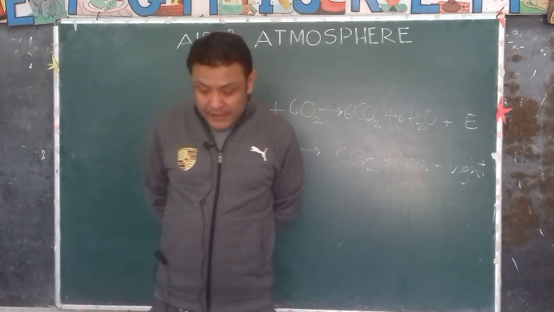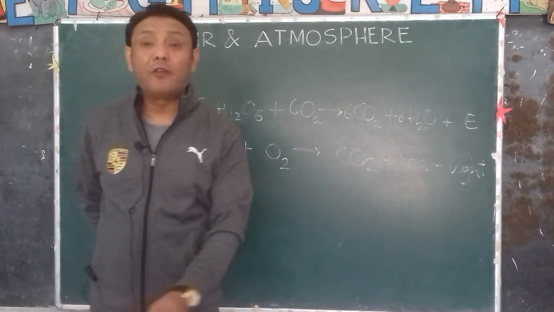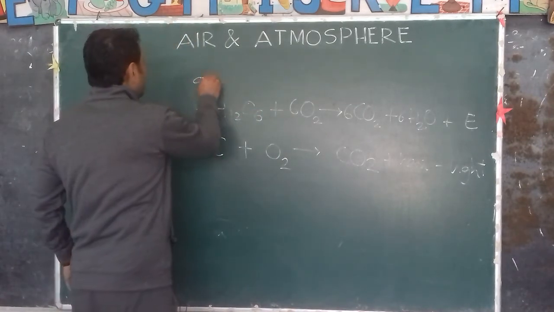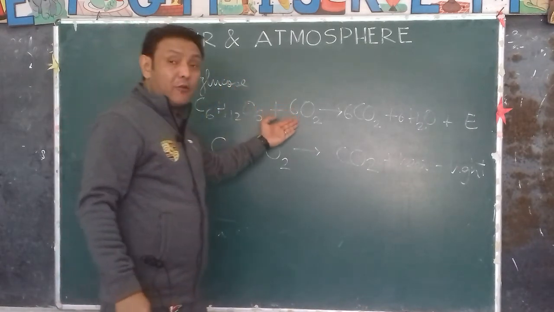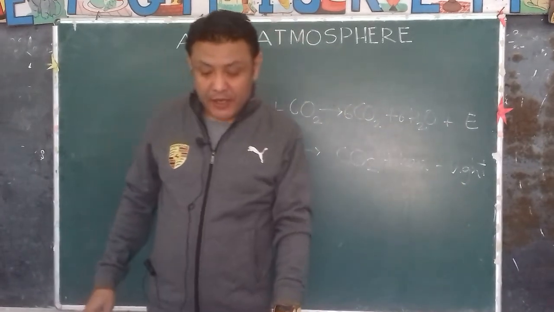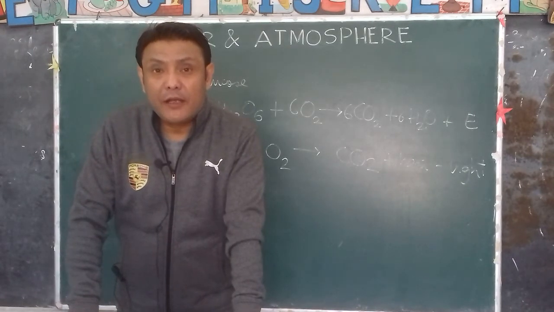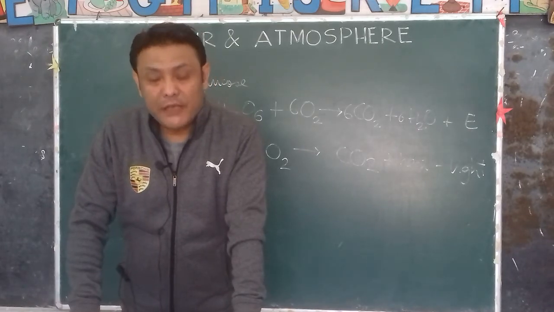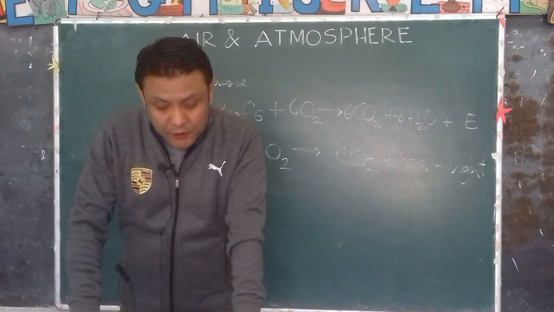We all know that it is required for respiration by all living organisms, and during respiration, oxygen breaks down the food. C6H12O6, glucose, is broken down by oxygen to give you carbon dioxide, water vapor and energy. Oxygen is also used up by burning fuels. That means every time we drive a car, we are using oxygen. Every time we cook food, we are using oxygen. Every time a fuel is burnt, oxygen is being used up.